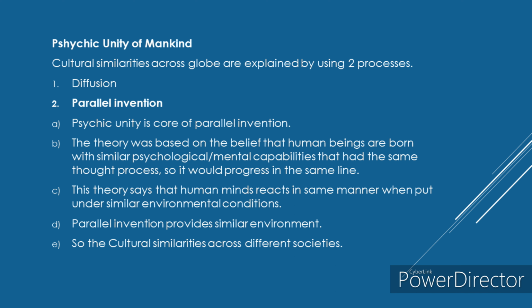This is the reason why similar cultures exist in different parts of the world. The psychic unity of mankind explains why there are similarities in the cultures of different parts of the world. It cannot explain why the differences are there. This is, again, one of the drawbacks of the theory.